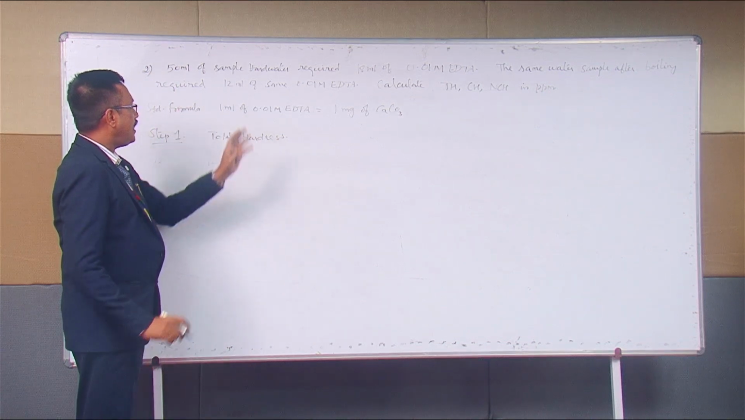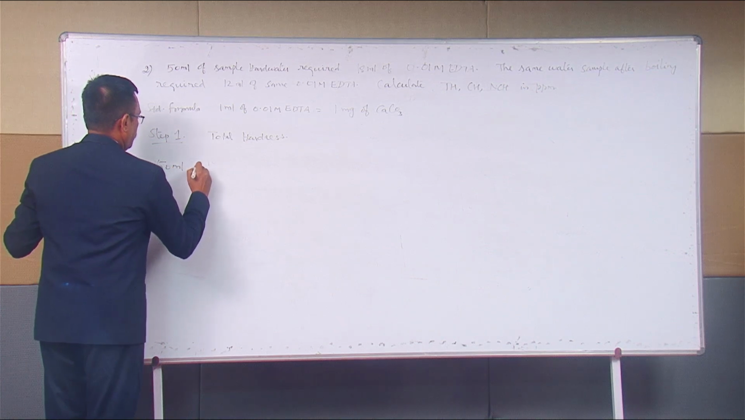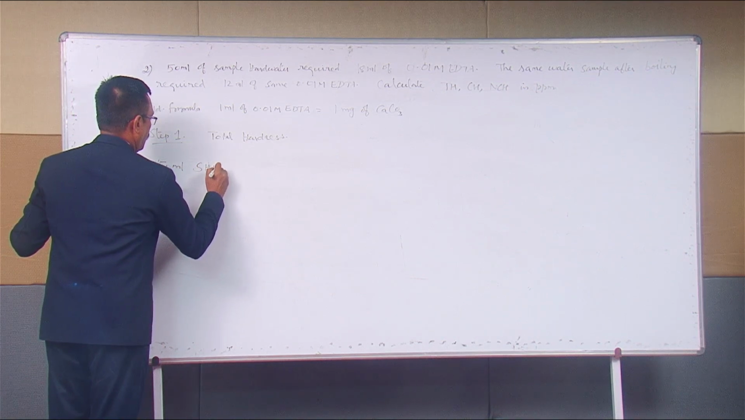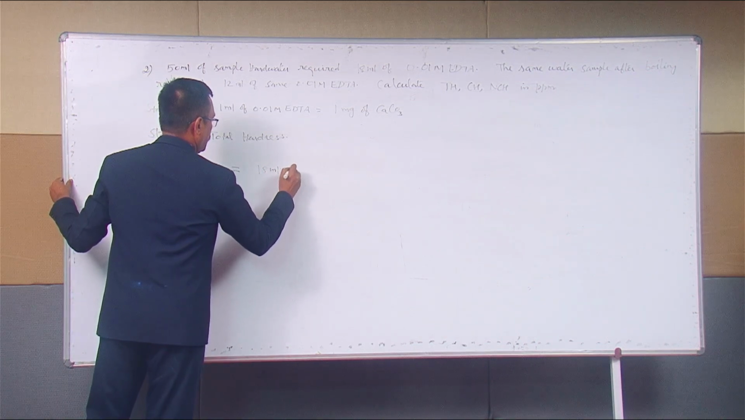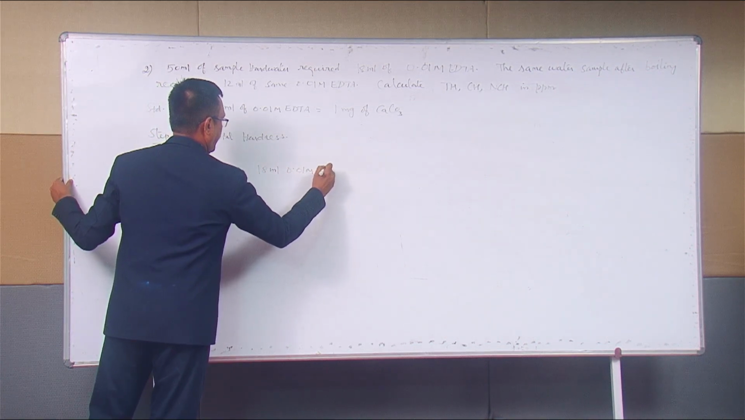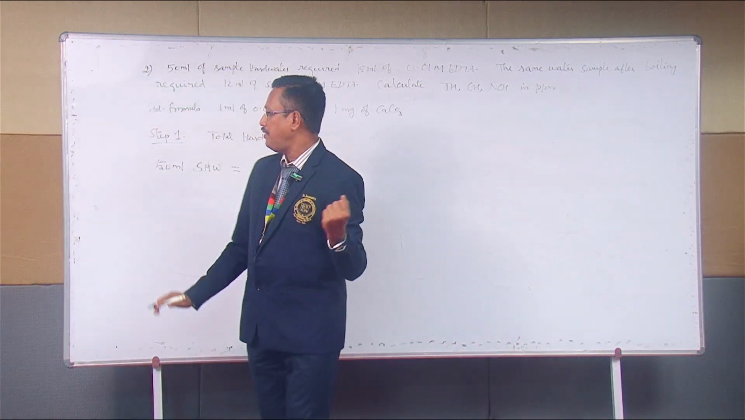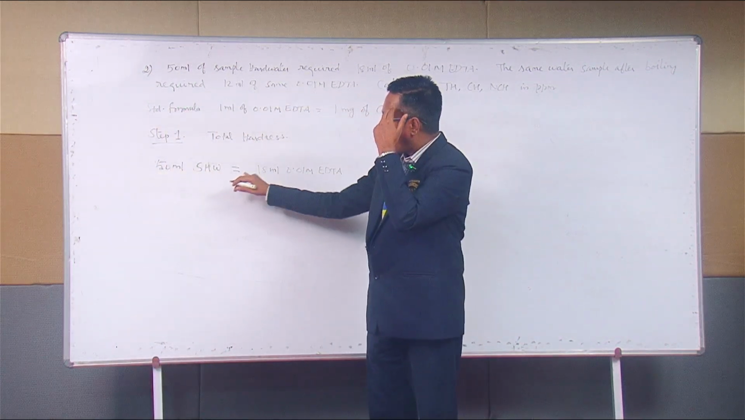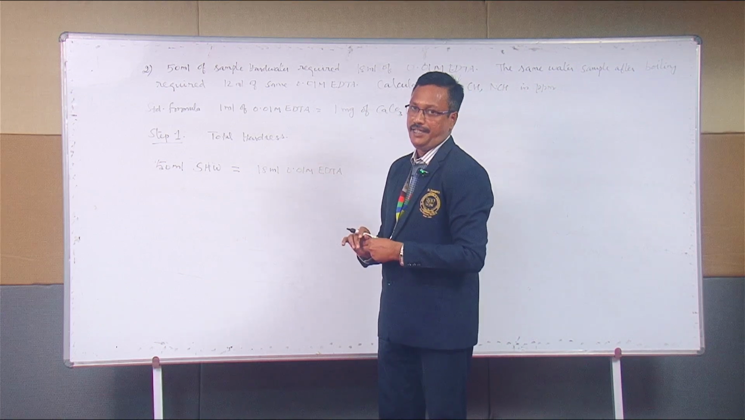Fine. What is the statement they have given? 50 ml sample hard water required 18 ml of 0.01 M EDTA. Am I right? That's what they have given in the problem. 50 ml of standard hard water is equal to 18 ml of 0.01 M EDTA.